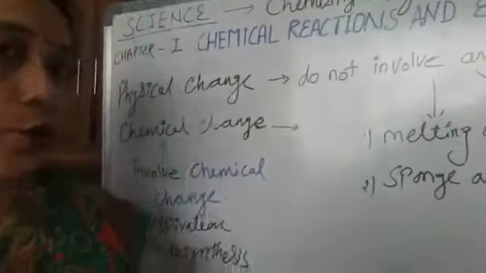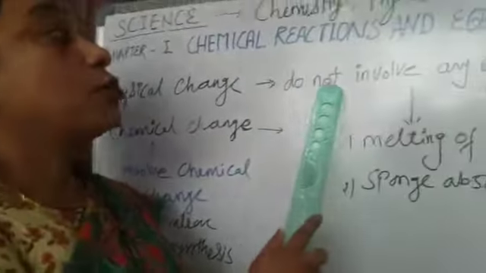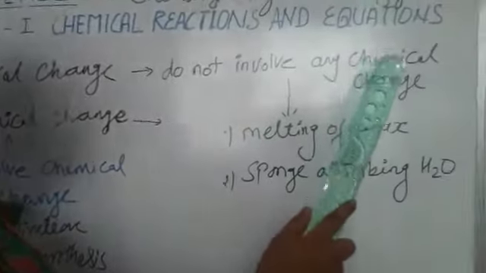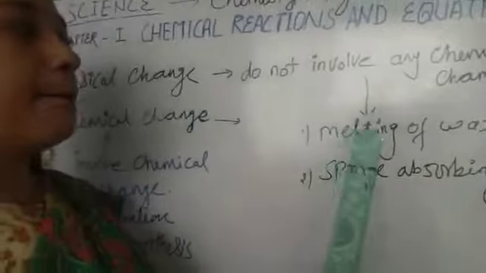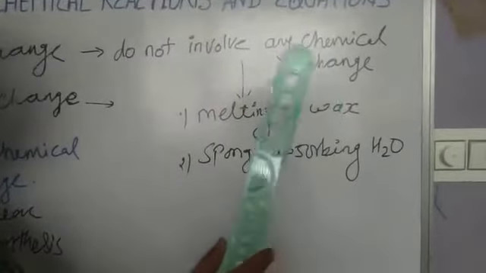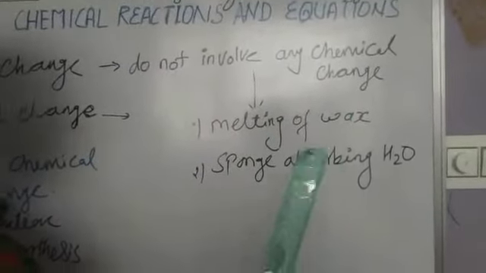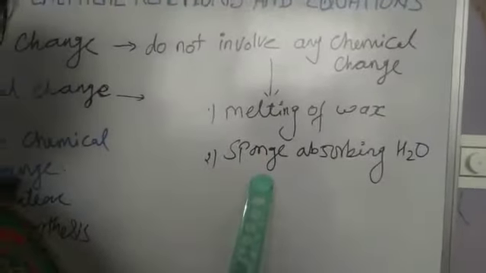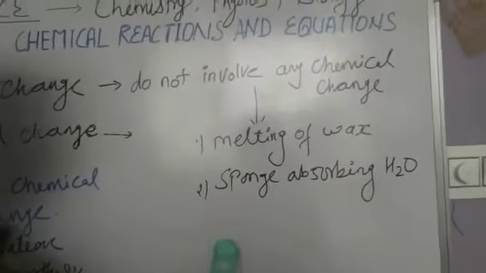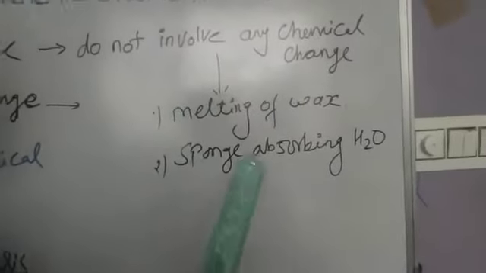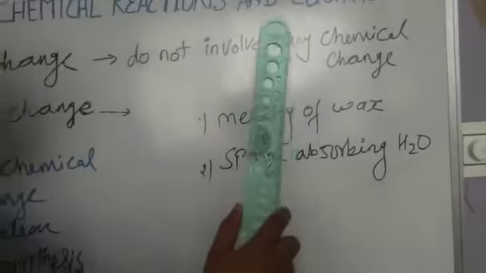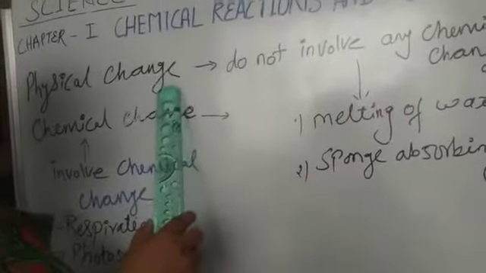Students, you know physical change does not involve any chemical change. Clear? For example, melting of wax, if a sponge absorbs water. Clear? Cutting of trees. So many examples around us show only physical change.